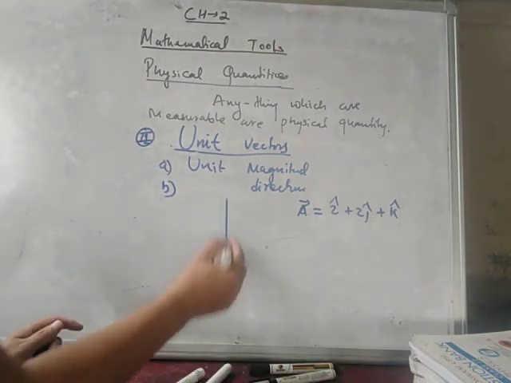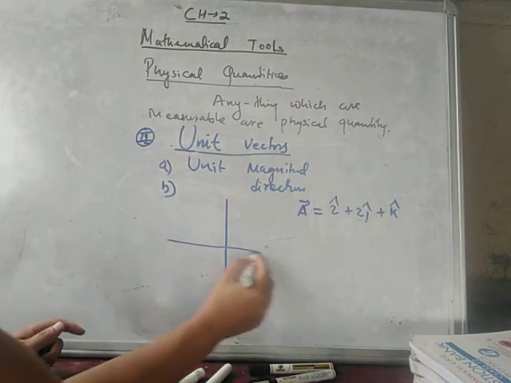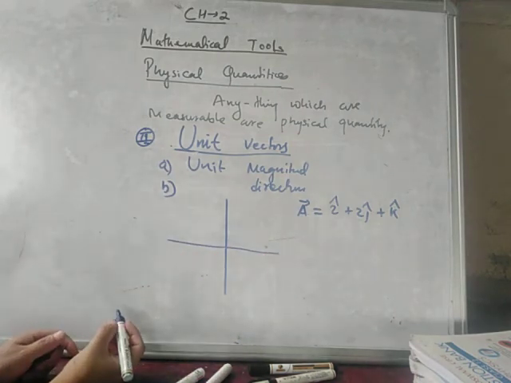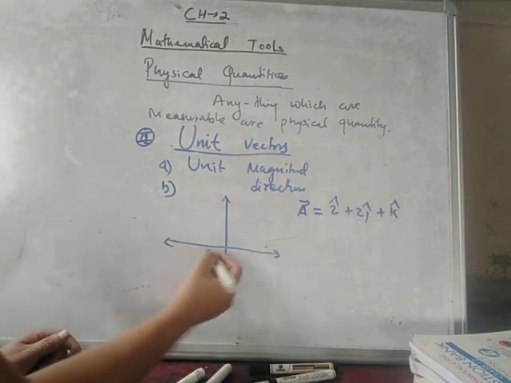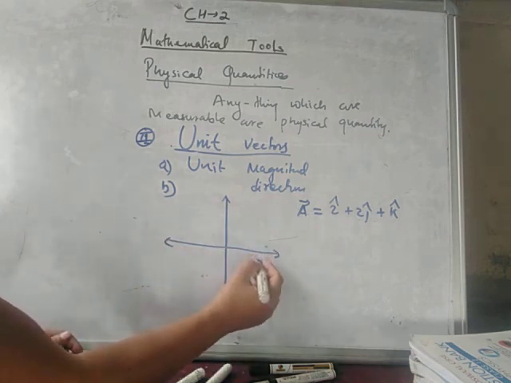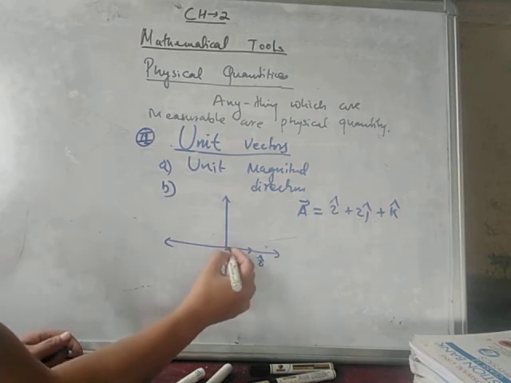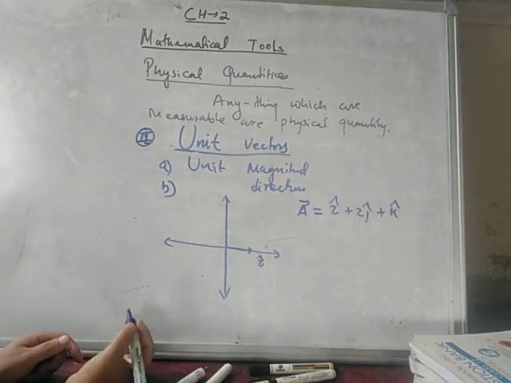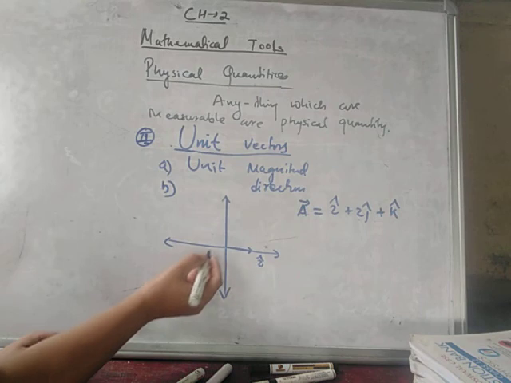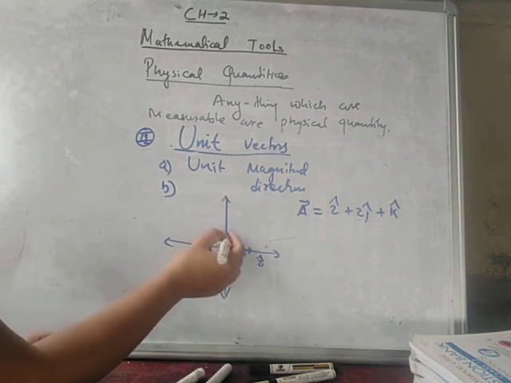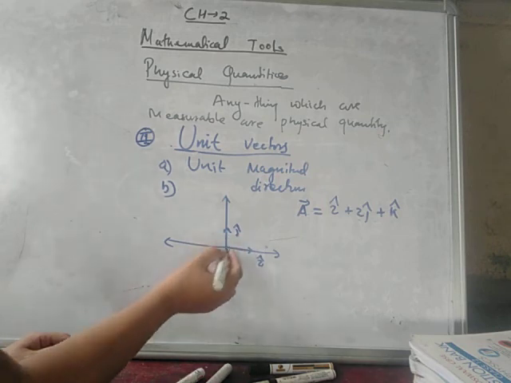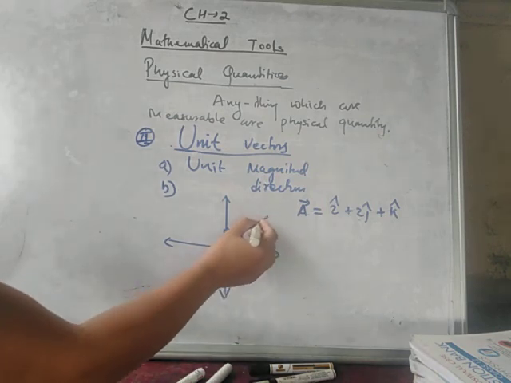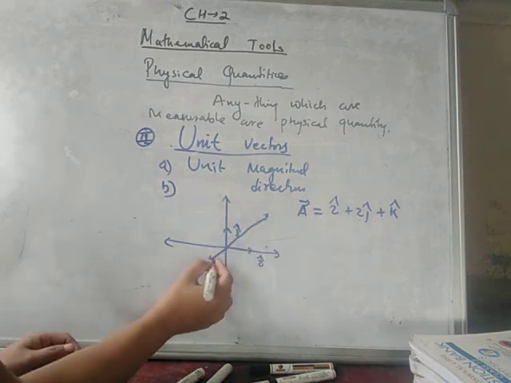See, this is your Cartesian plane, x, y, z. This x-axis is your i cap. Unit means just 1. This is your j cap, and the third dimension is your k cap.